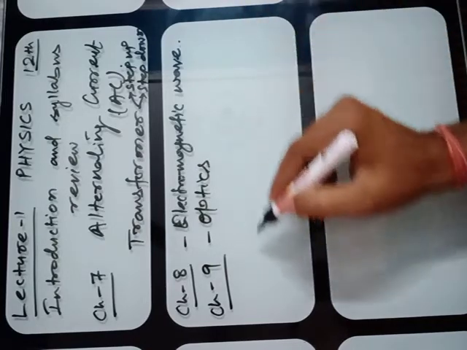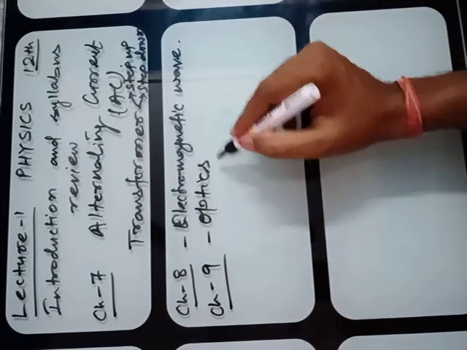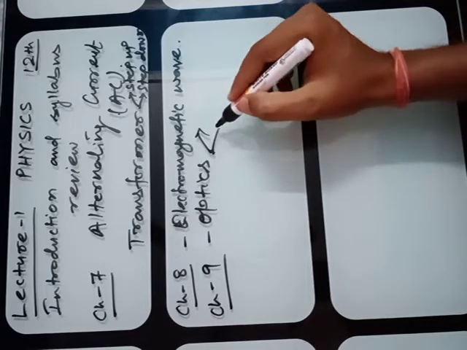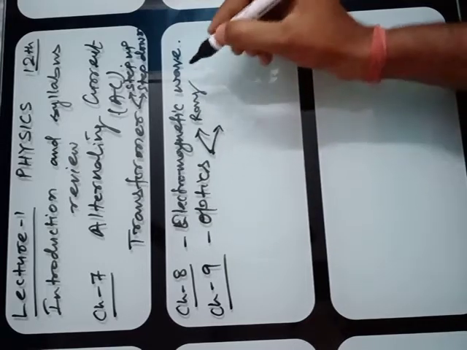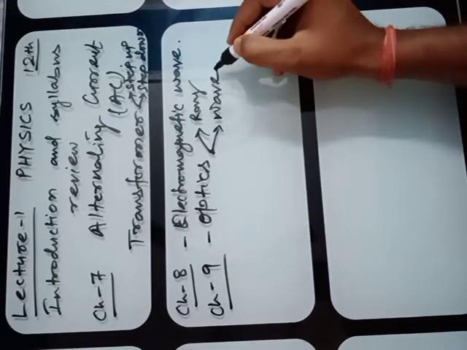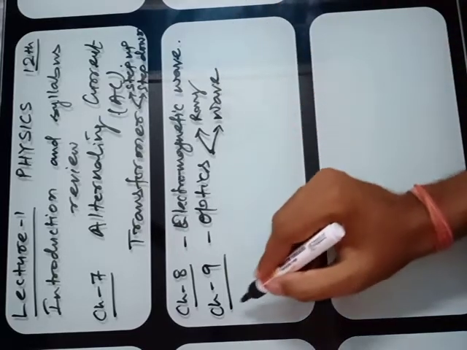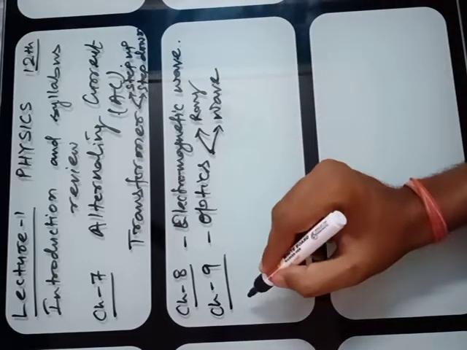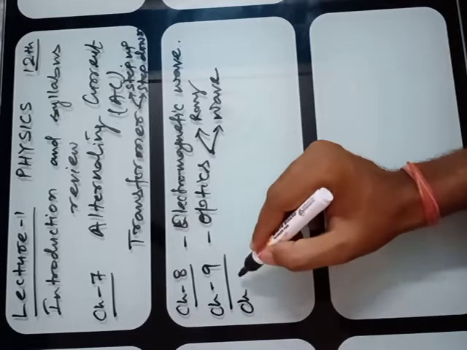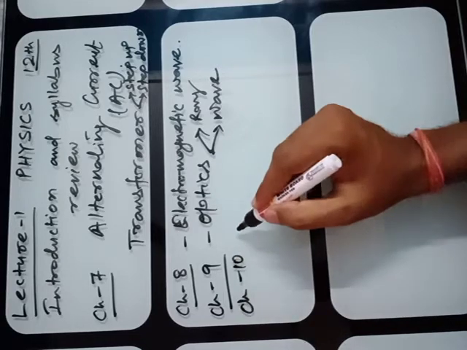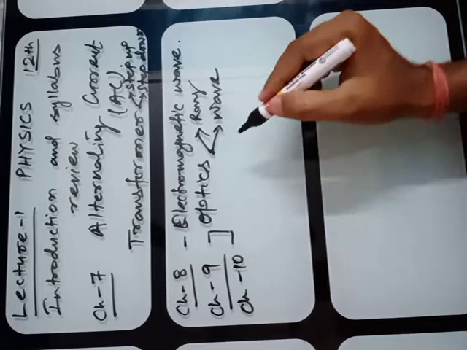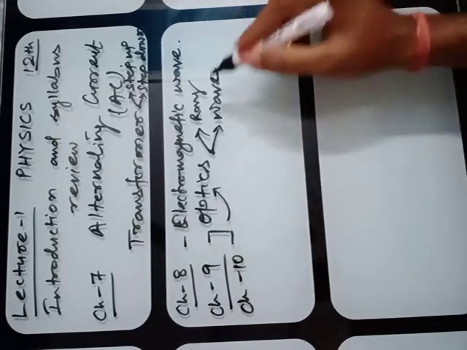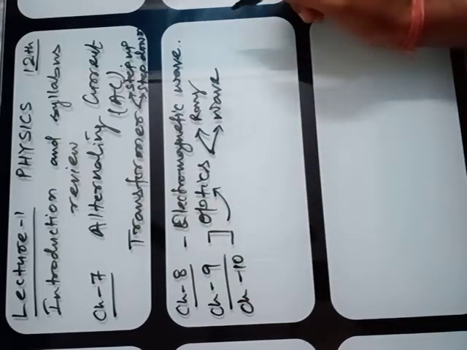Actually, optics contains two sections. It is the ray optics and wave optics. The ray optics is chapter 9 and chapter number 10 will be wave optics. So these two chapters are called optics, ray optics and wave optics.